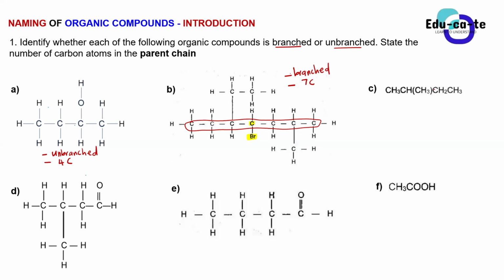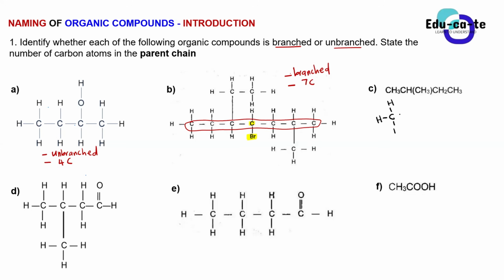Let's go to C. For C, can you just identify it without writing the structural formula? So it's an alkane. Definitely it's an alkane, guys. But you guys should normalize using structural formulae. So you just draw the structural formula first so that you can say it properly.